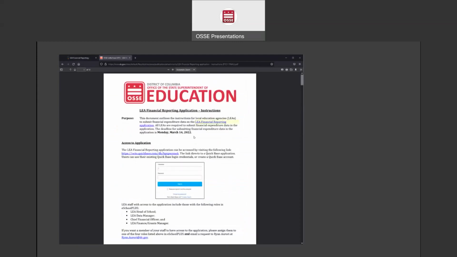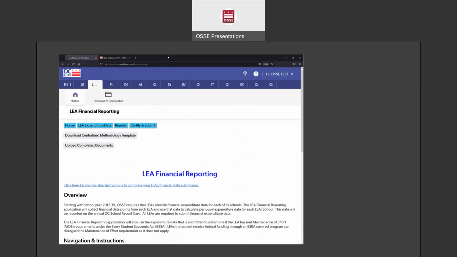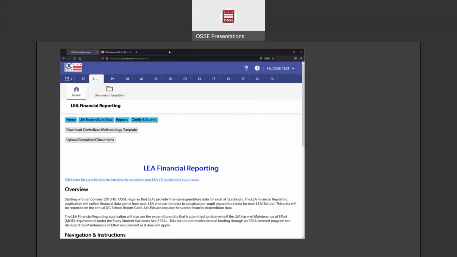So this is a great resource for you as you're going through, especially if it's your first time filling out this application. These instructions are step by step what to do to complete the data submission in this application. But I'll walk through them right now, just for everybody. And when you open up the application, the menu is these top 4 blue buttons that will navigate you to the different sections of the application.